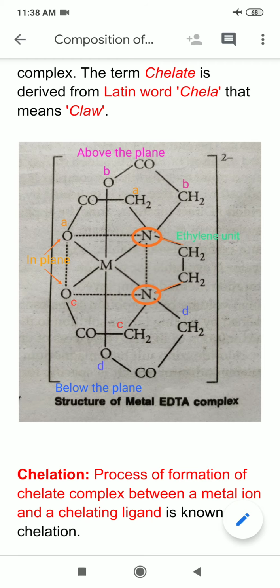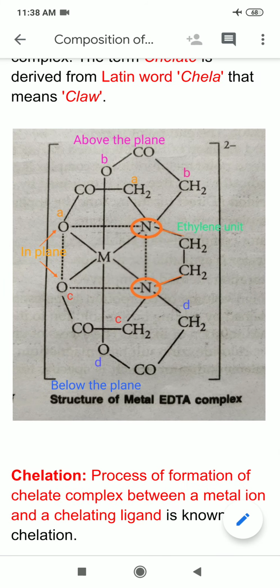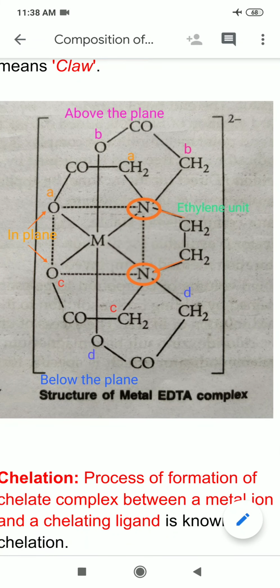Now please see in this structure, EDTA is a hexadentate ligand. Hexadentate means that it has 6 donor atoms, and as I told you earlier, in EDTA, out of 6 donor atoms, 2 are nitrogens and 4 are oxygens.